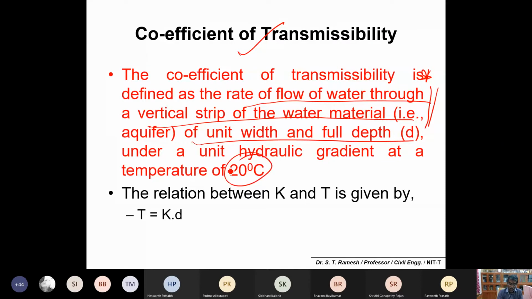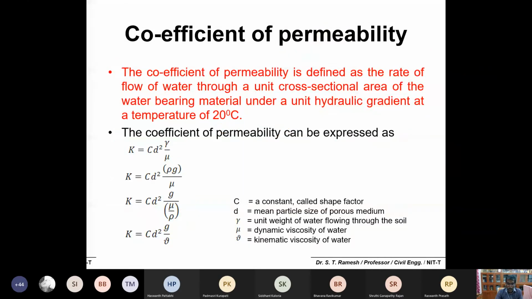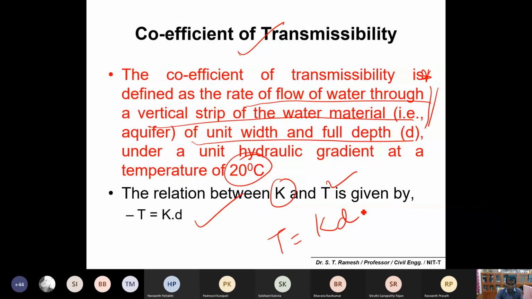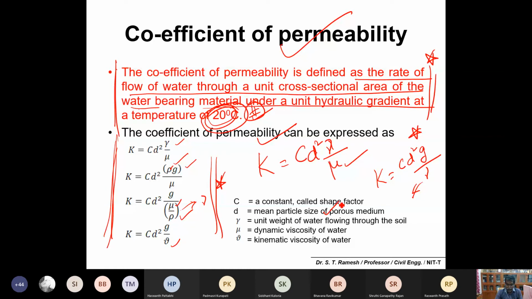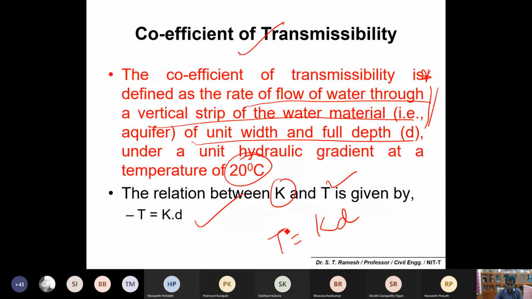You can relate K and T: transmissibility T is equal to permeability K into D, where D is the mean particle diameter, or mean particle size of the porous medium, the size of the soil grain. Is it okay? So please remember 20 degrees Celsius, and each and every definition of individual items you have to at least be familiar with from the examination point of view. Yes, sir.